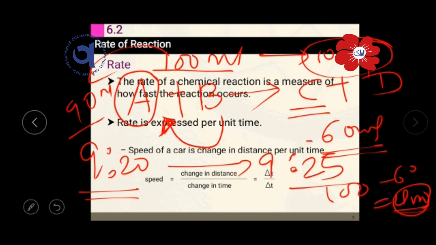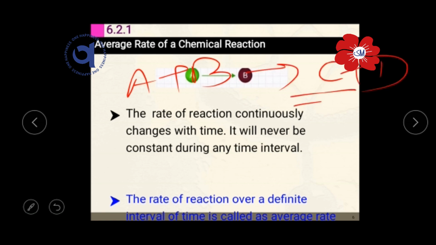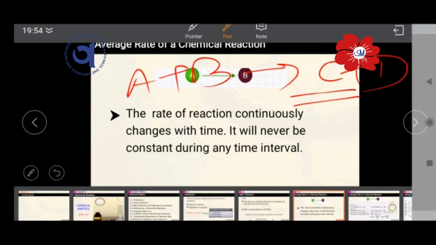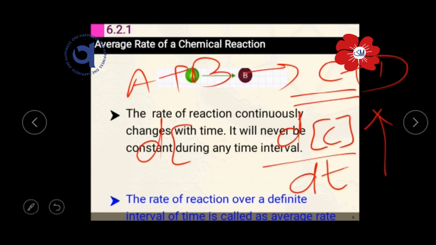So for example, you take reactants A and B, A plus B. As A plus B is converted into C plus D, the concentration of C with respect to time increases, and the byproduct also increases. So the concentration of byproduct with respect to time increases.